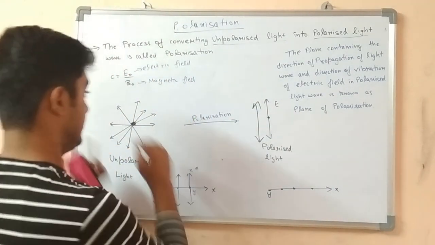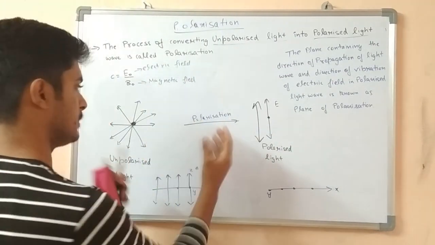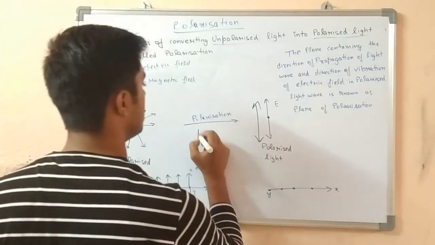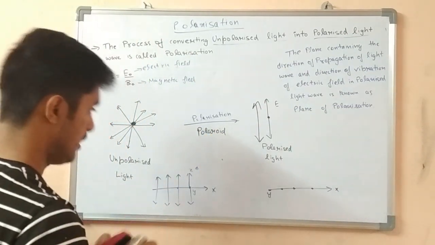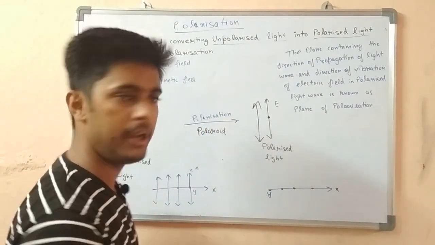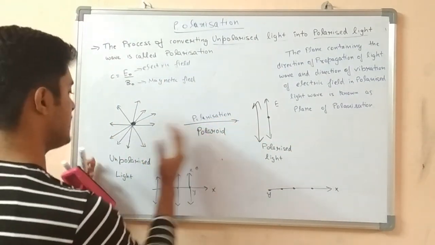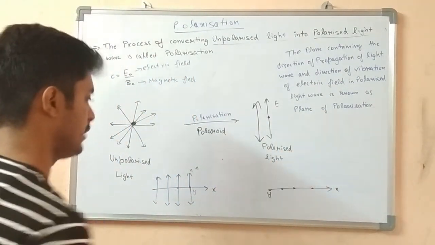One more thing, the device which is used for this process is called a Polaroid. The process of polarization is done by a Polaroid. And what is polarization? The process of converting unpolarized light into polarized light. That is polarization.